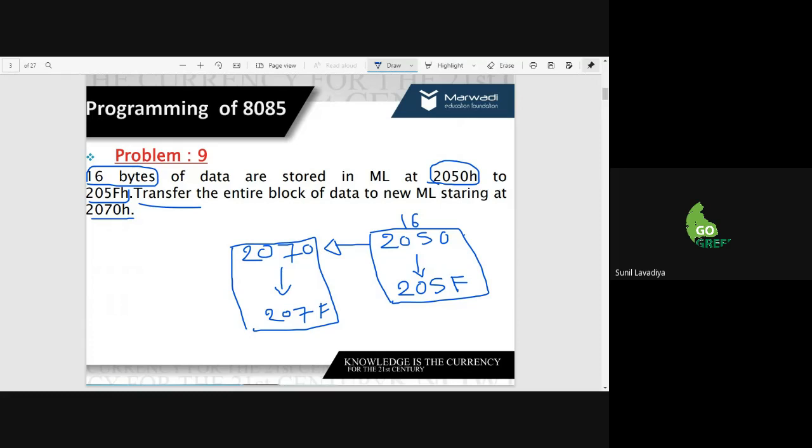Has anyone completed the solution for this question? Is there anyone who has completed the solution? It's simply like arranging your data. Okay, no problem. Let me provide a solution for this one.